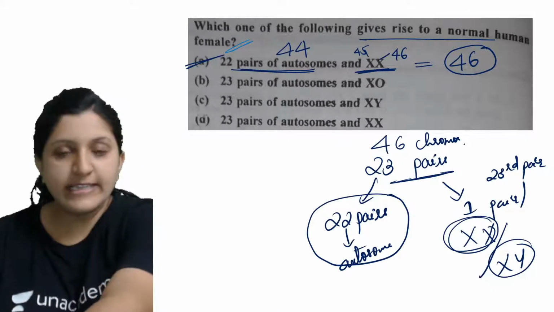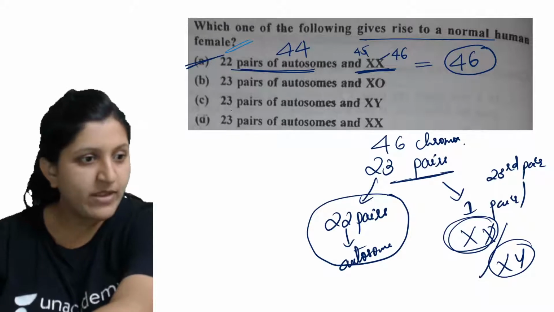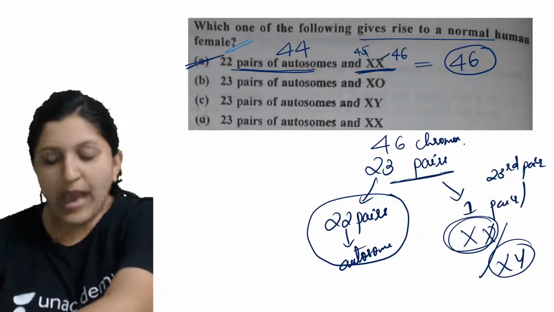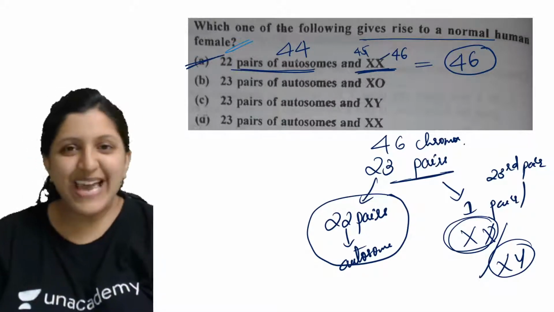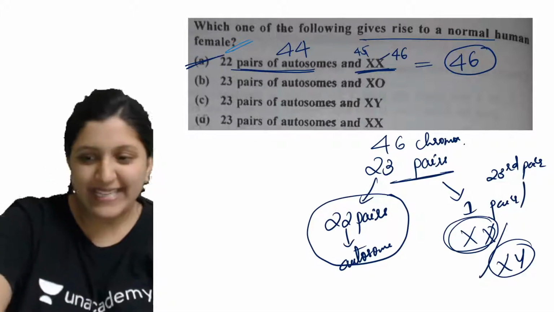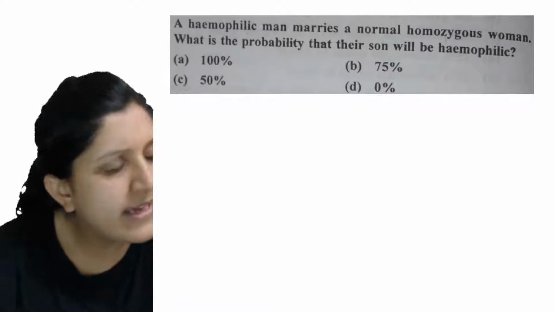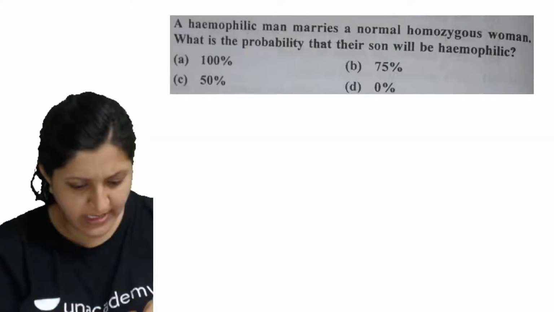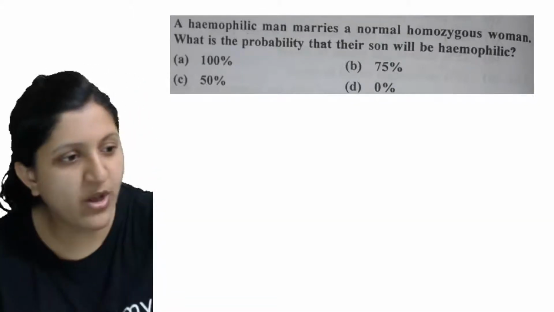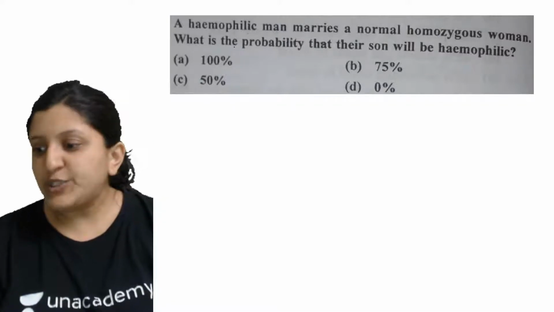Any doubt in this one? Any doubt you have, you can ask. Okay, I'll go with the next one if that is the case. No doubt, right? I think Molly Kumari, right? Yeah. All right, let's go with the next one.